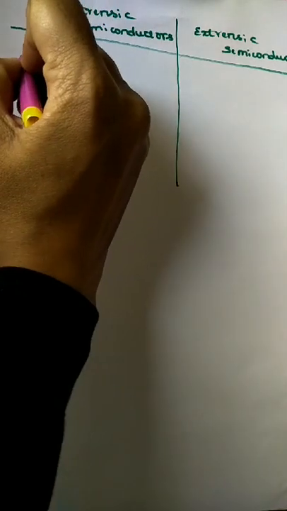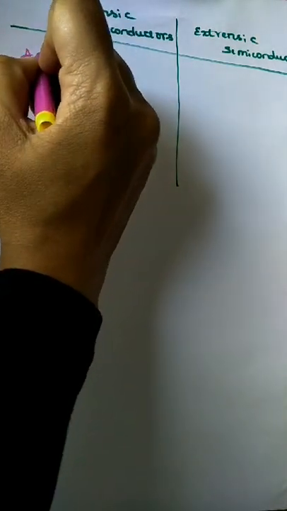From the definition, the first difference is: a pure semiconductor is known as an intrinsic semiconductor.